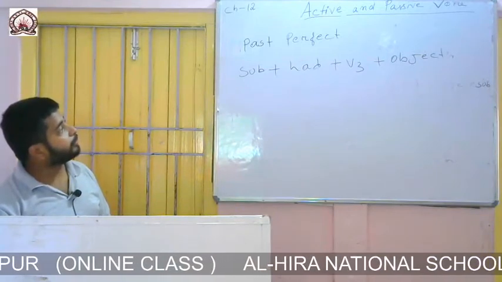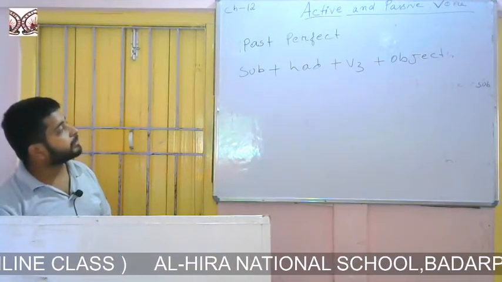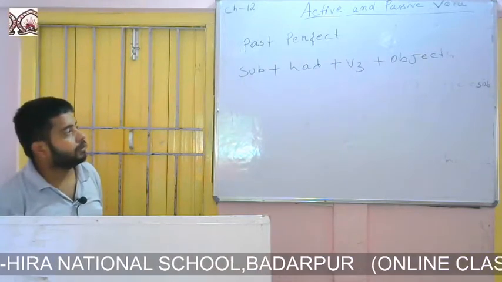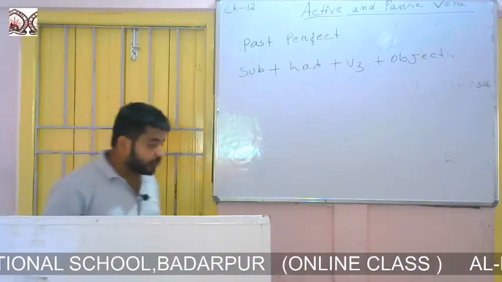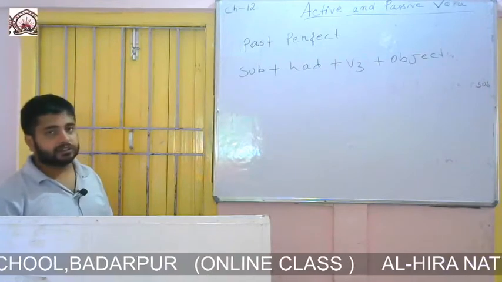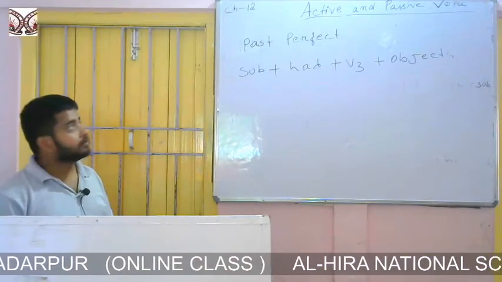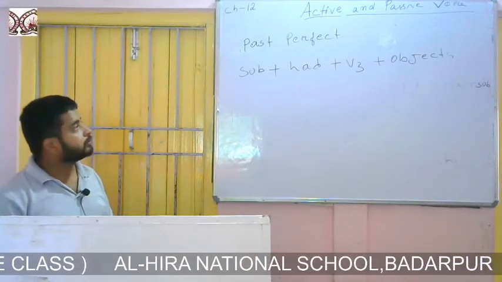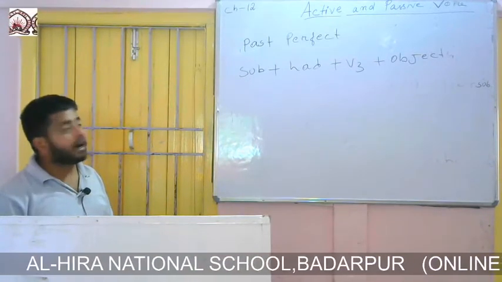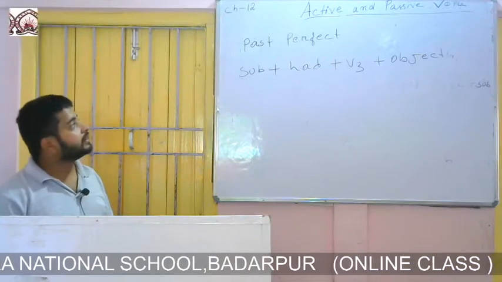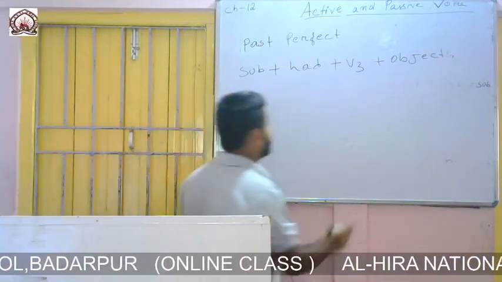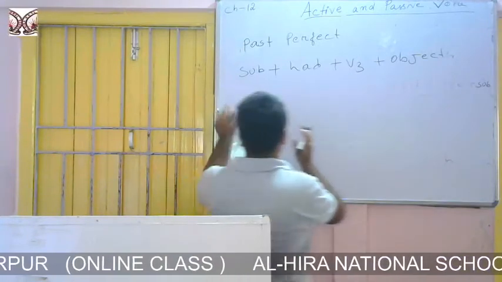The formation of past perfect is subject plus had plus third form of the verb plus object. So if we want to change the voice of past perfect, what we will do? How to change the voice of past perfect? We will change it with the help of this formation.